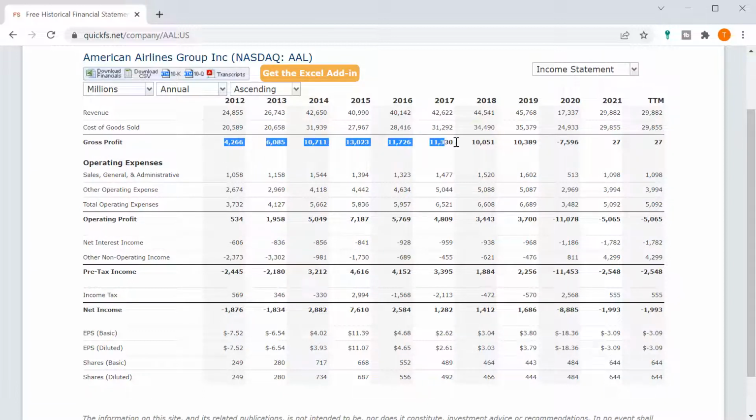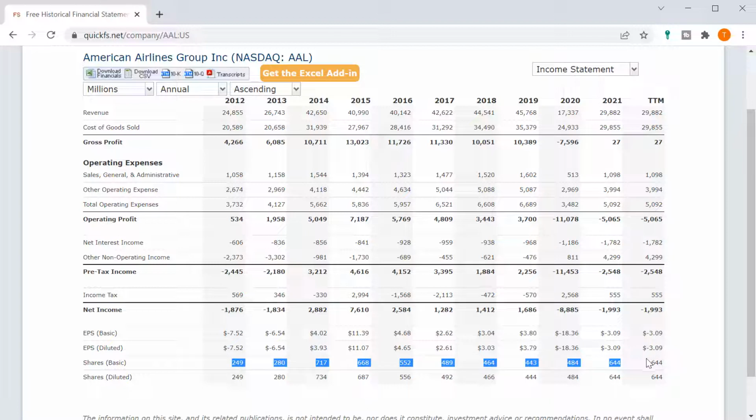It looked like at least until the pandemic, they were having positive gross profits. Same with positive operating profits. But you still had periodic losses on the net income line. Just a lot of problems here.